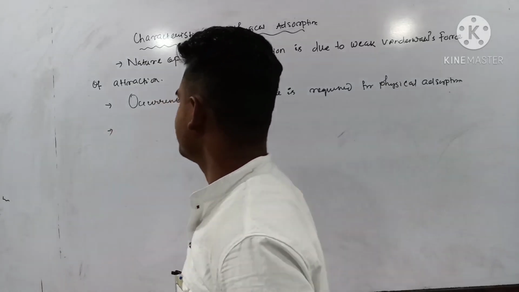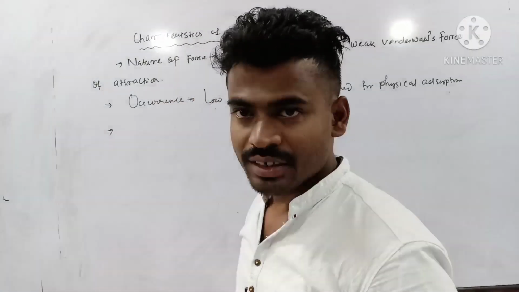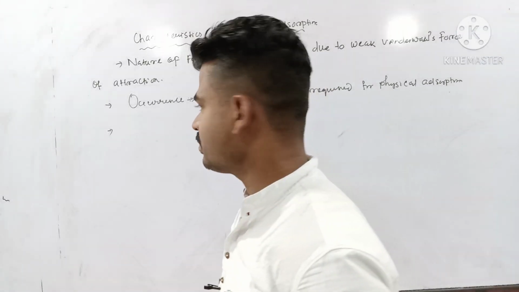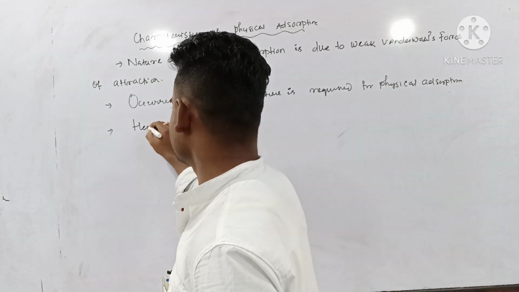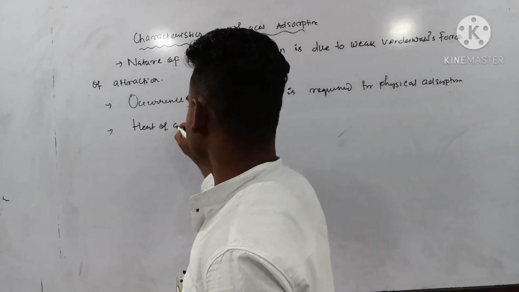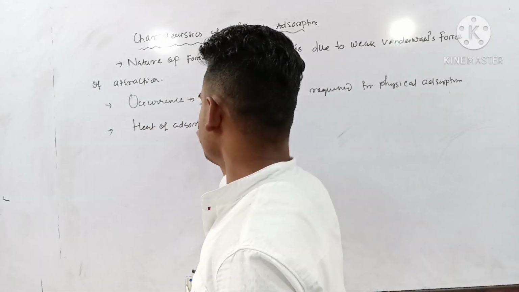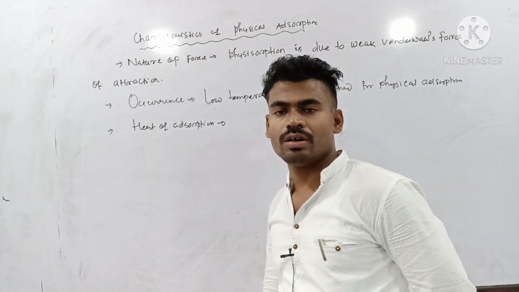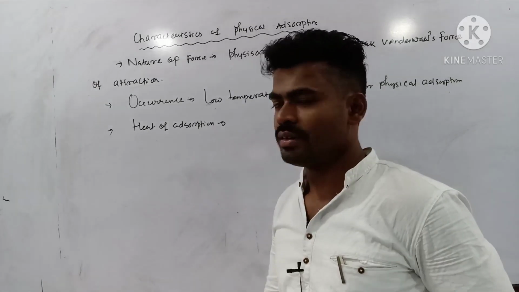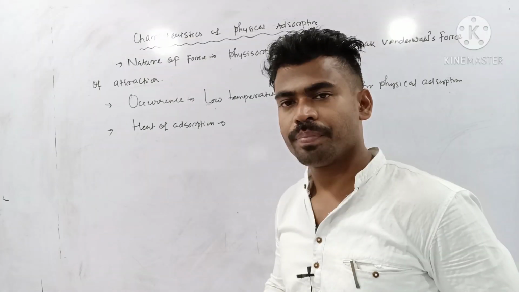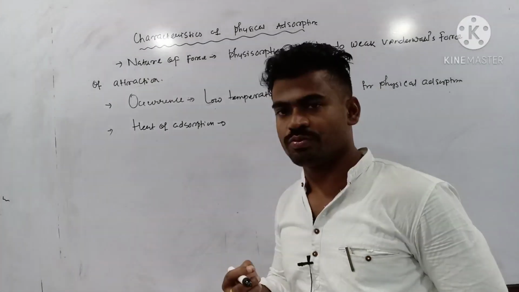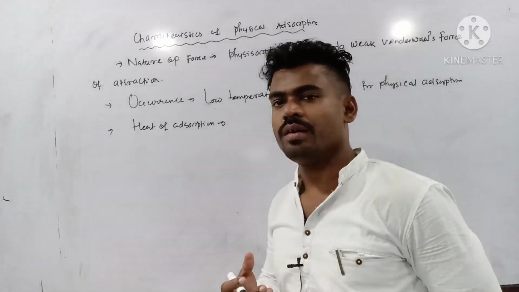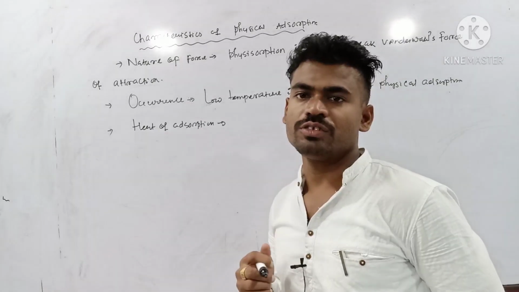Next characteristic is heat of adsorption. As I have told you, molecules of adsorbates are associated with the surface of adsorbent by means of weak van der Waals force of attraction.